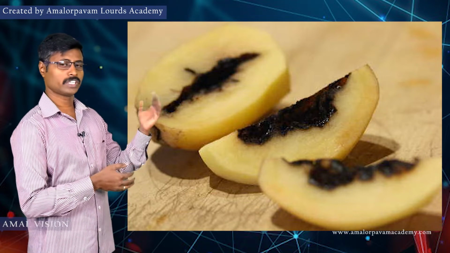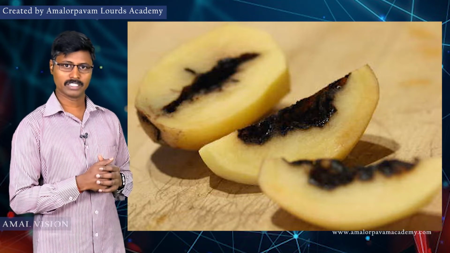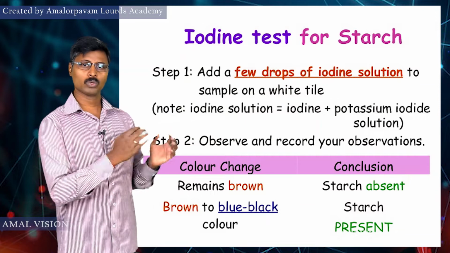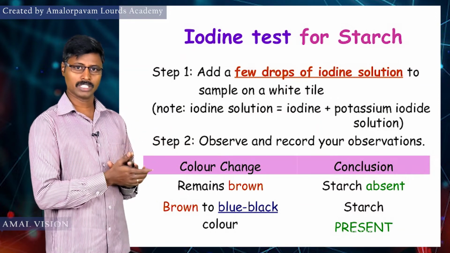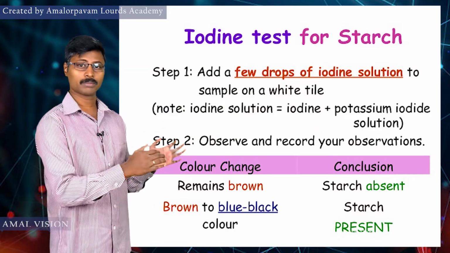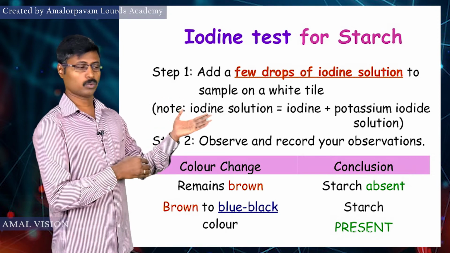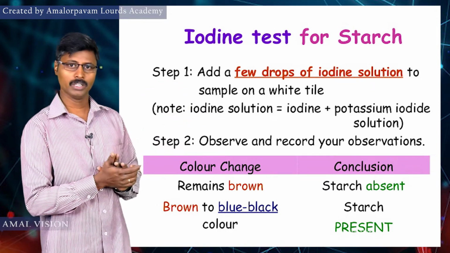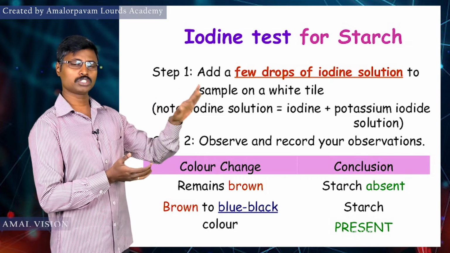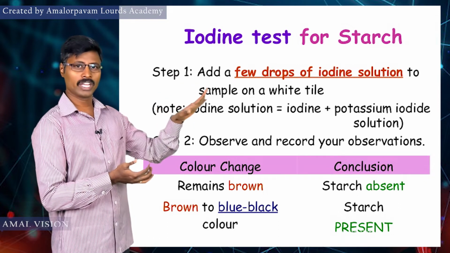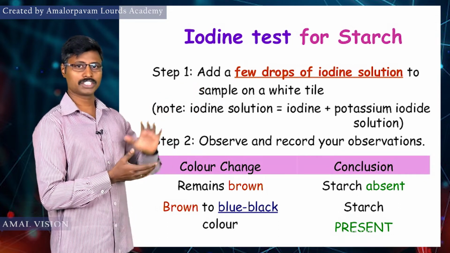What is the observation of the experiment? You can observe the blue black color change. The blue black color change is the presence of starch molecules. Why does this blue black color appear? Because of the presence of polyiodide within the starch molecules.